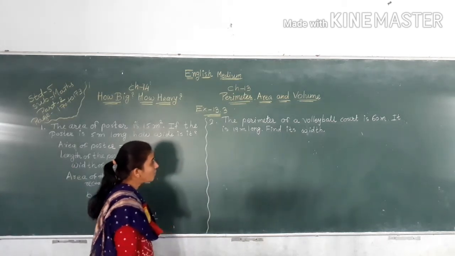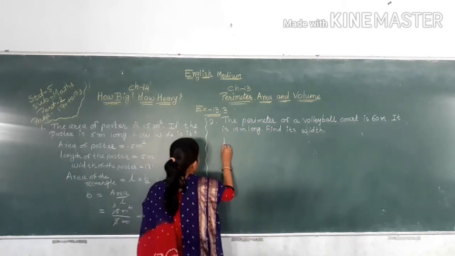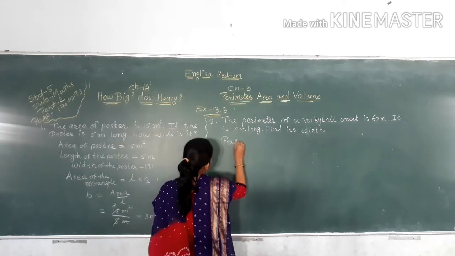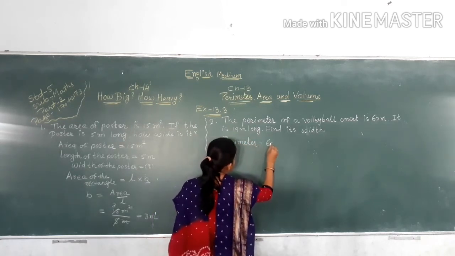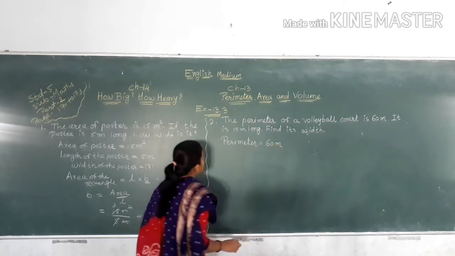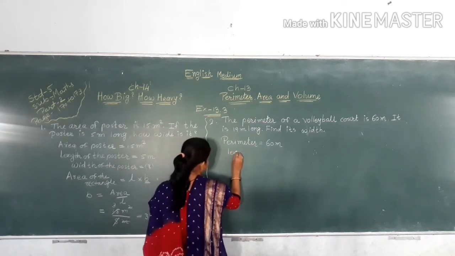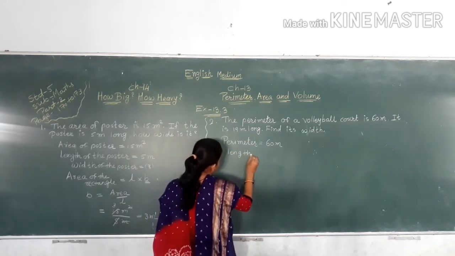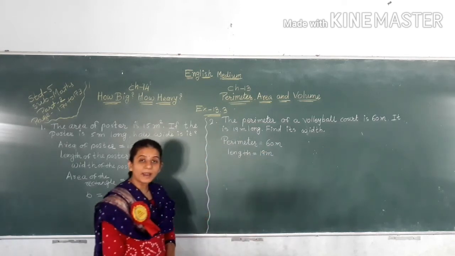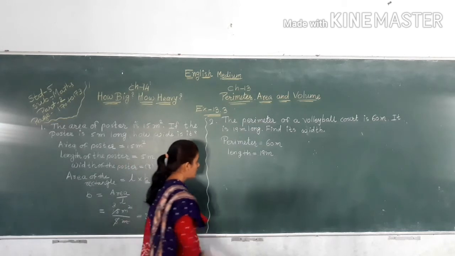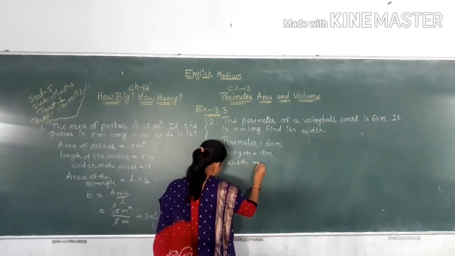The perimeter of a volleyball court is 60 meter. It is 19 meter long. So length is equal to 19 meter. Find its width, breadth. So width is equal to question mark.